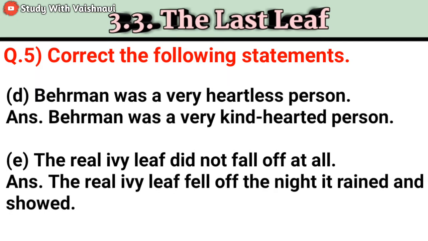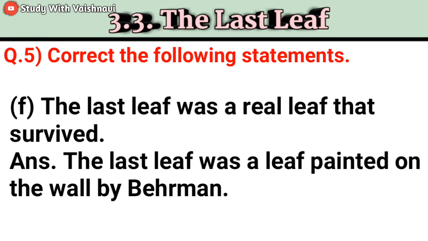Now next: Bearman was a very heartless person. Here the correct statement is: Bearman was a very kind-hearted person. Now next: the real ivy leaf did not fall off at all. Its correct statement is: the real ivy leaf fell off the night it rained and snowed. Now the last: the last leaf was a real leaf that survived. The correct statement is: the last leaf was a leaf painted on the wall by Bearman. Here we have completed our question number 5.